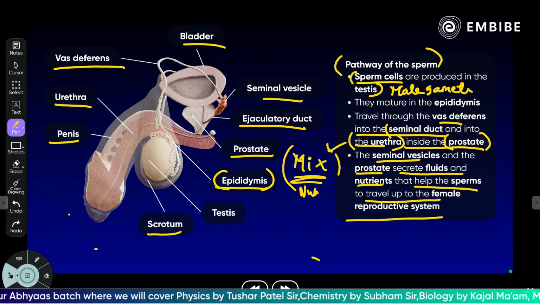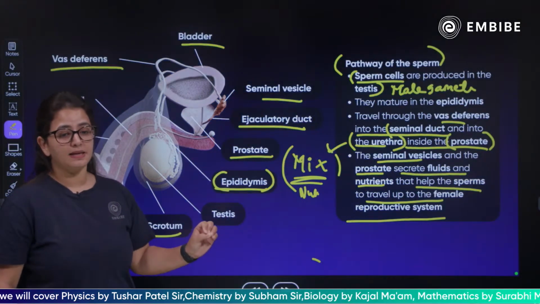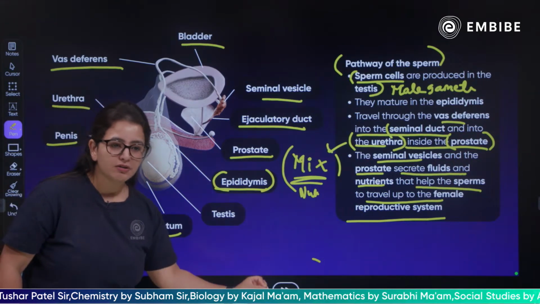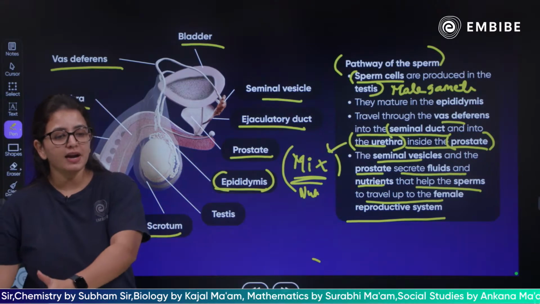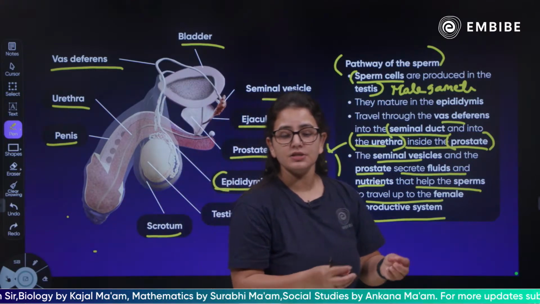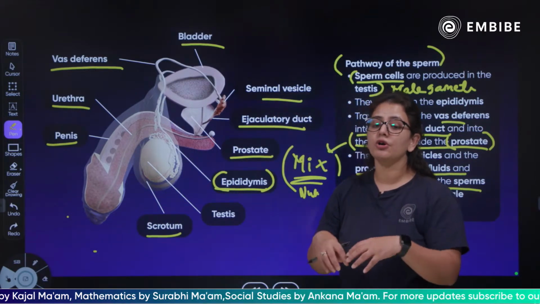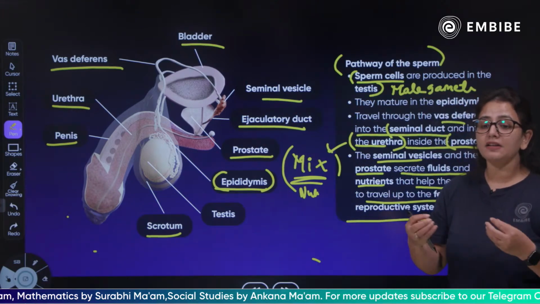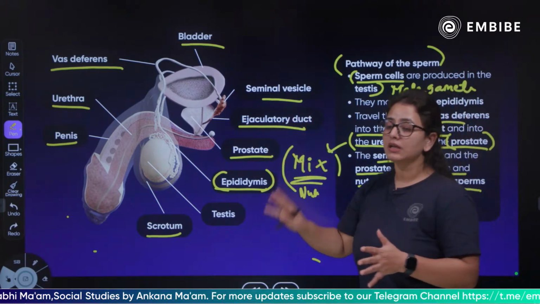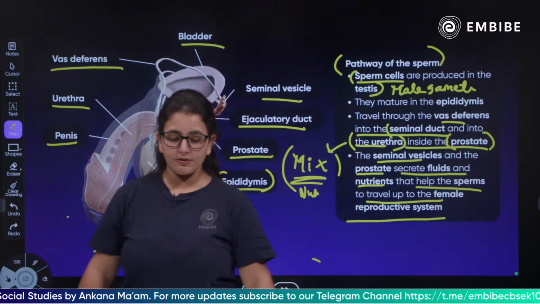The testes is where the male gamete formation takes place. Then the maturation is in the epididymis. Then it will go to the vas deferens. The prostate and the seminal vesicle are going to pour their secretions and nutrients, and the fluids are going to mix so that the sperm can easily travel through the female reproductive tract. Clear?